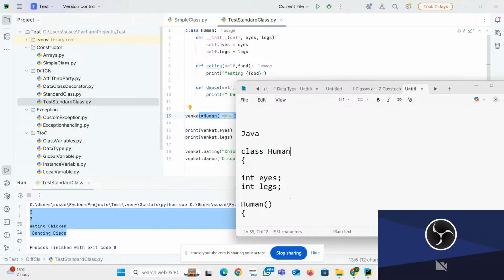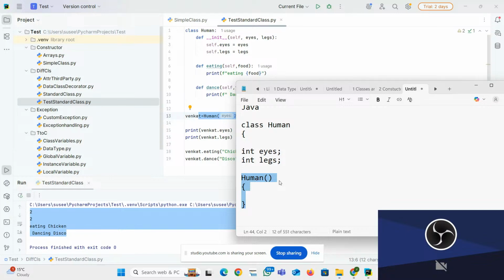Here we are defining the instance variable in such a manner, but we are referring to the instance variable with the help of the self object. I will explain in detail later. Constructor in Java is the class name, the method name has to be the same, but here the constructor is not like that. You have to use the init method. I will explain that in detail.